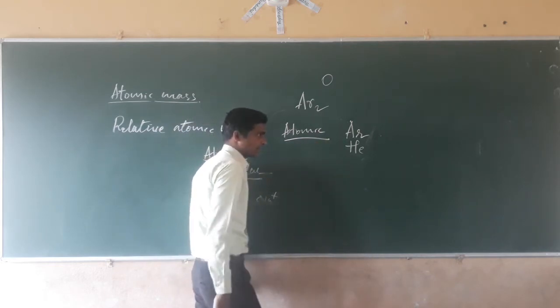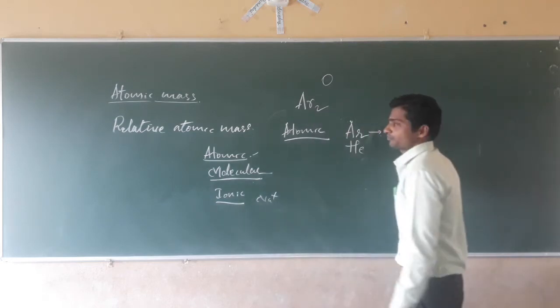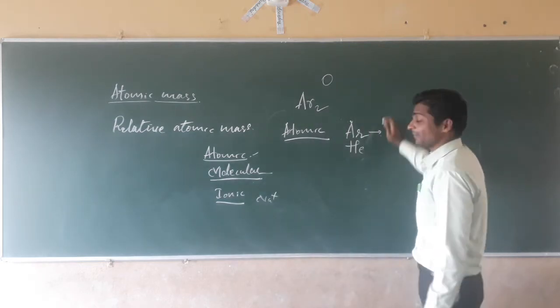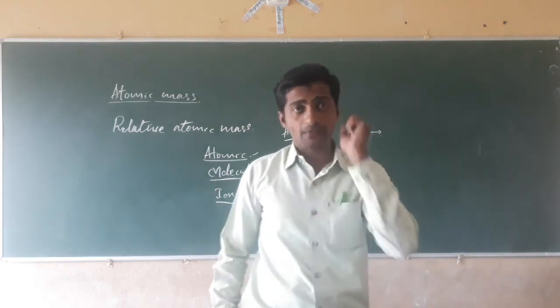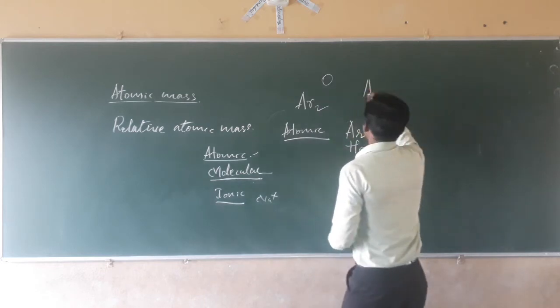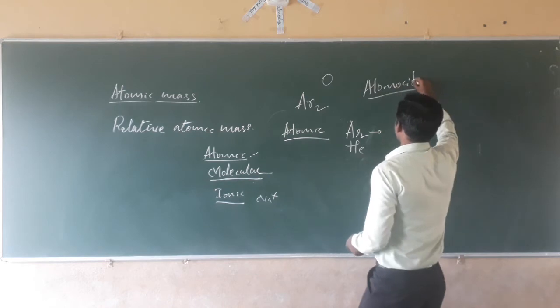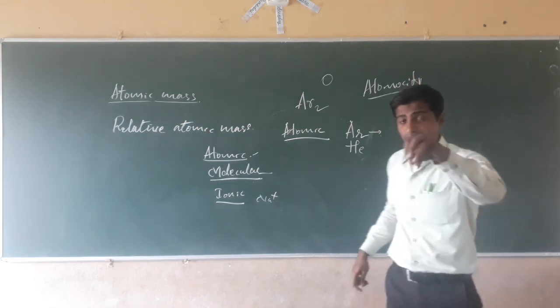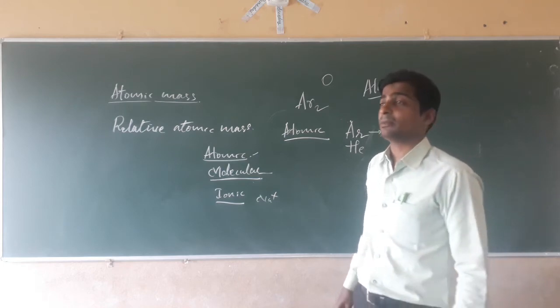Here we can talk about the atoms in molecules. The number of atoms present in an element or in elemental form is called the atomicity.